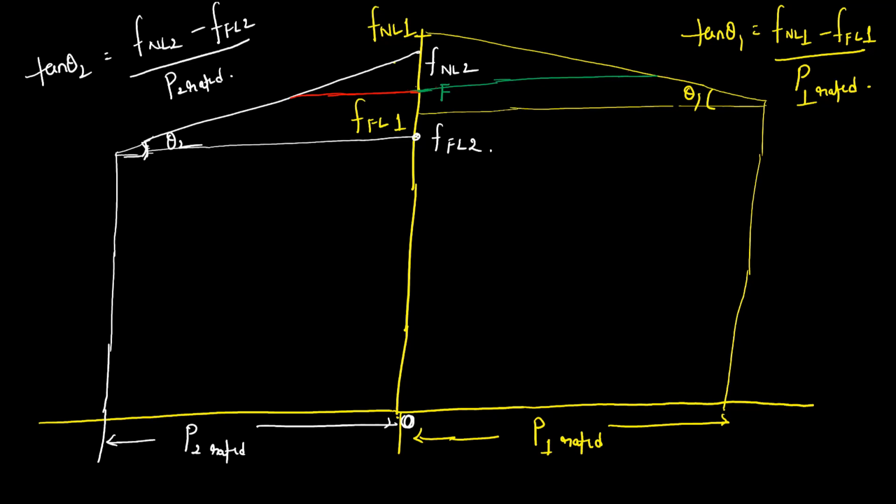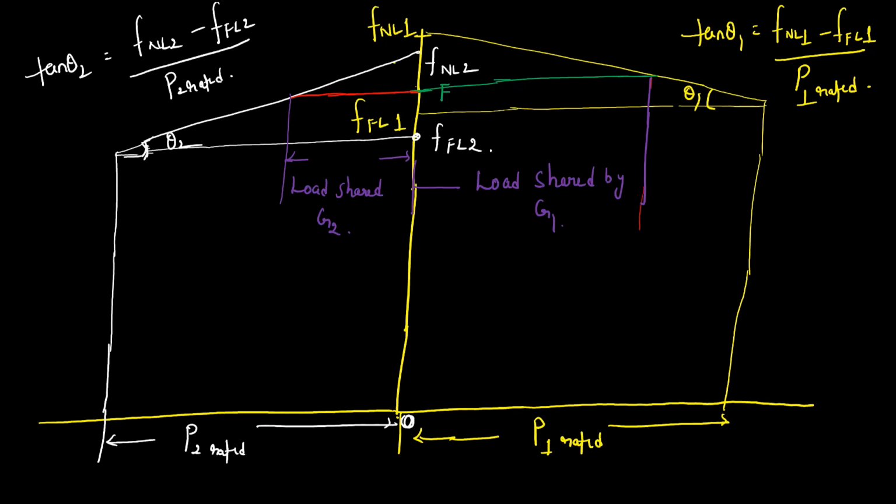This green portion is the load shared by generator 1. This red portion is the load shared by generator 2.